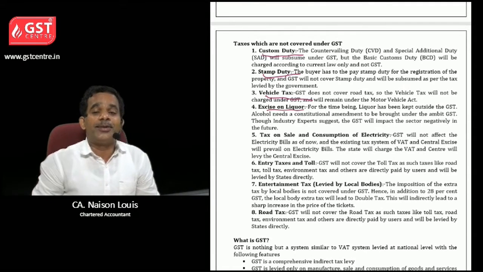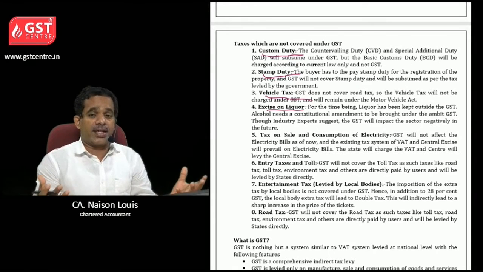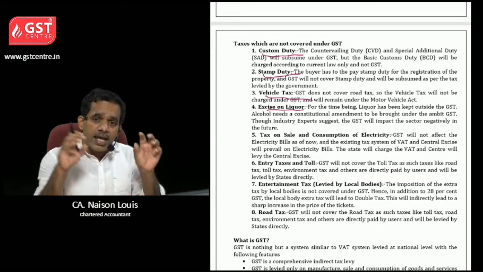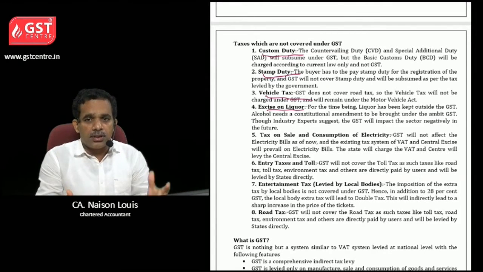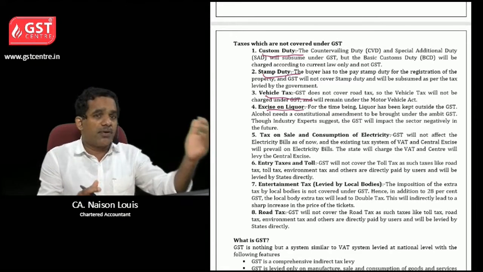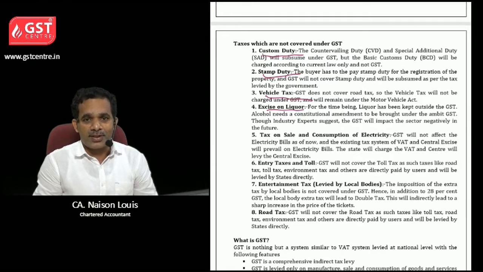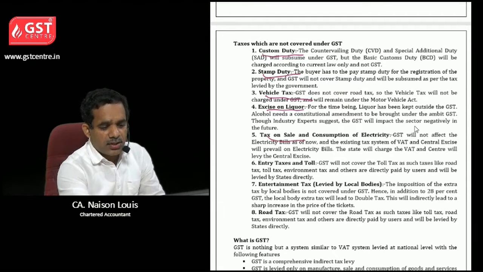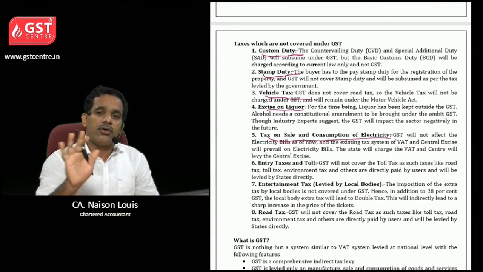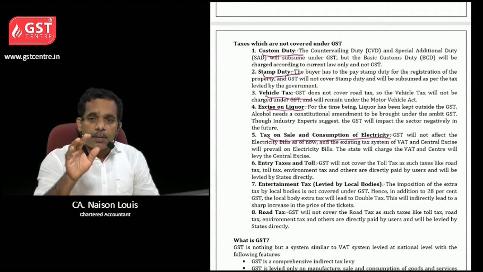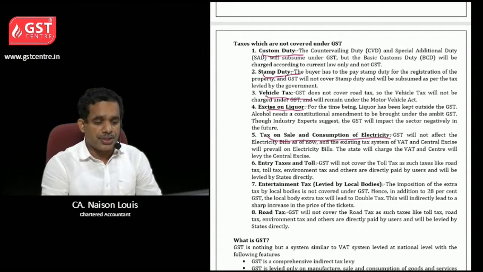Then excise on liquor. States will have their own beverages corporations. So when they are selling this alcohol, liquor through these shops, the customers will be paying the price, and that tax goes directly to the state government. Then tax on sale and consumption of electricity. So there is no subsuming of electricity charges or tax on electricity to GST.